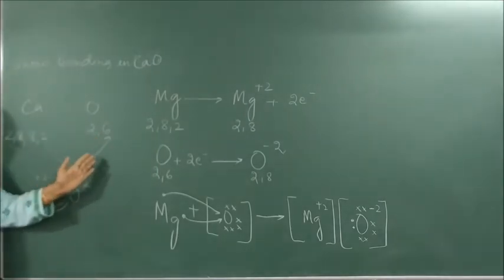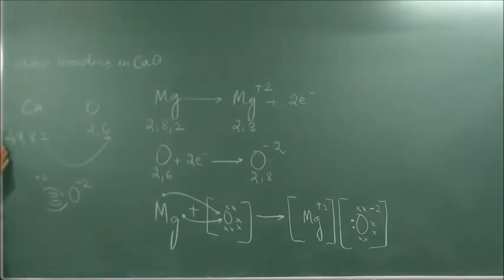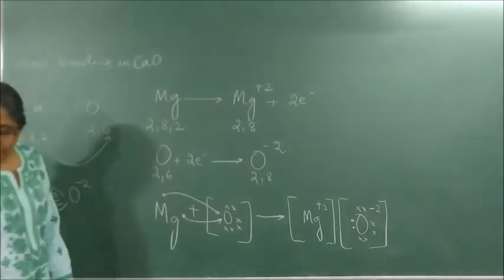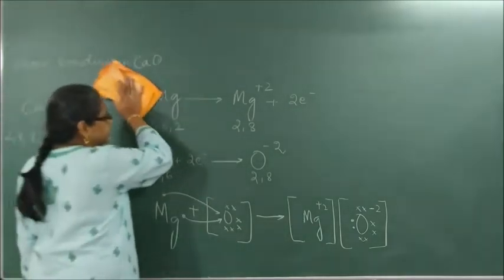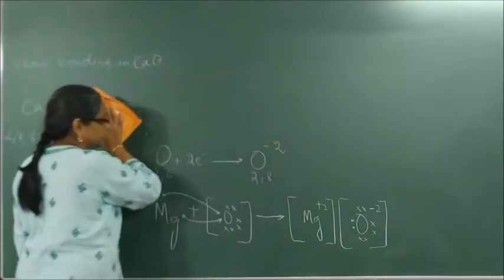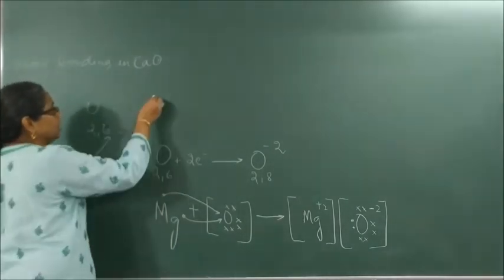Calcium loses 2 electrons to form what? 2, 8, 8. And this is again what? Ca plus 2 and O2 minus. What will change here? My first statement will change. It will become what?